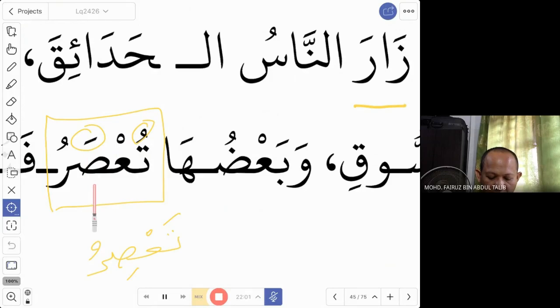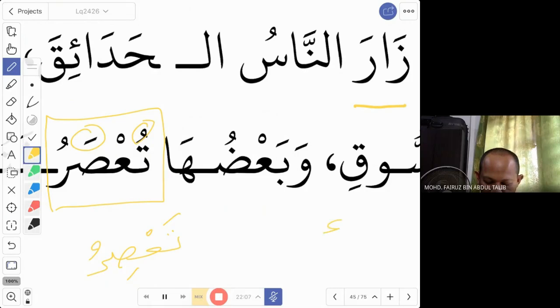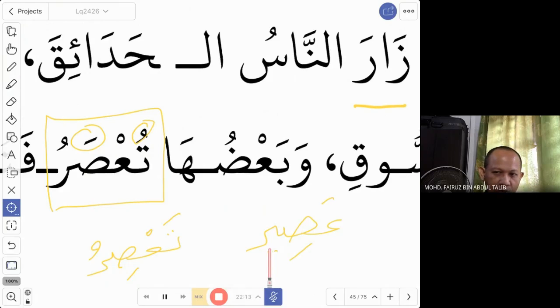So what does tu'saru mean? Ta'siru is the normal fi'il. You remember the word asir? What is asir? Asir laimun, asir burtukal. Juice. So this is the verb. You make it a juice. So some of the fruit were juiced. Okay, you made it into juice.